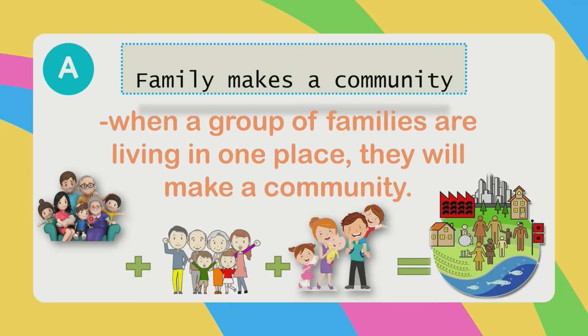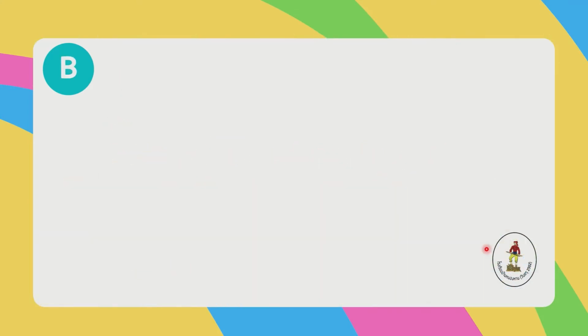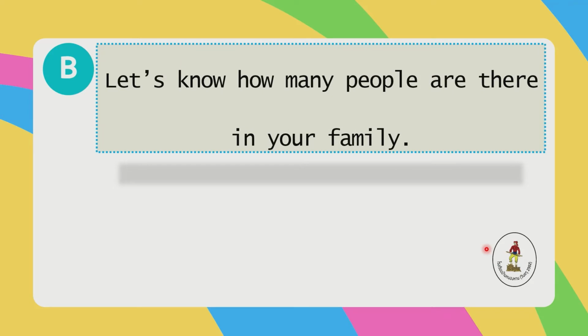Example, this family is a group plus another family plus another family will make a community, and they are living in one place. So let's count how many people are there in each family.